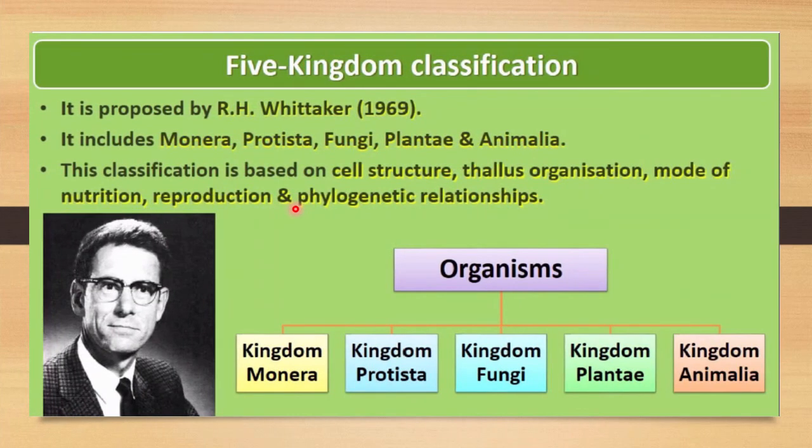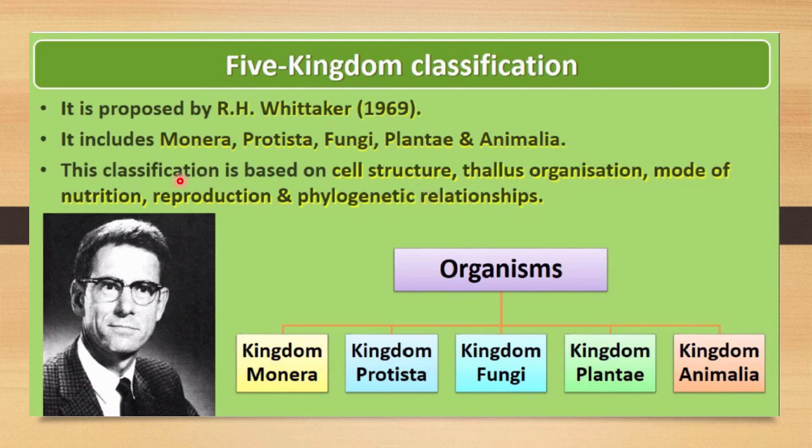Now let me discuss the five kingdom classification system in detail, which was given by R.H. Whittaker in 1969. The five kingdom classification system includes Monera, Protista, fungi, Plantae and Animalia. This classification system is based on many characteristics, and that's why it does not have any type of confusion. It is a very accurate classification system, and that's why it is widely acceptable.